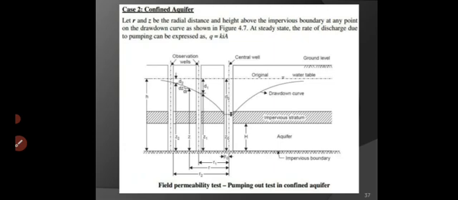So this figure is for the theory of field permeability test, pumping out test in a confined aquifer. Same denotation R, Z and D, but here we have to show a confined aquifer. And confined aquifer means the upper layer and bottom layer are confined, impermeable layers. So here one more denotation, the depth of aquifer, which is capital H. All other terms and details are the same, right?